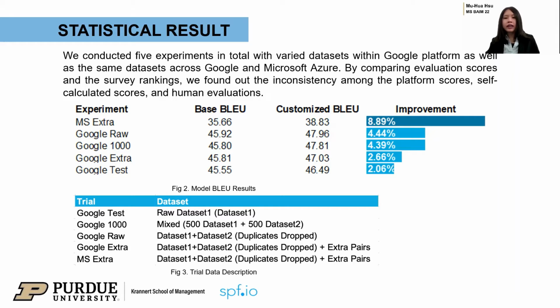Here is the result and datasets explanations. According to the platform split scores, the Google platform performs better. As for within the Google platform, we found that if the dataset comes from the clients, the higher the dataset size, the better the performance. However, it is somewhat unfair to compare the results within platforms by using platform-provided scores.